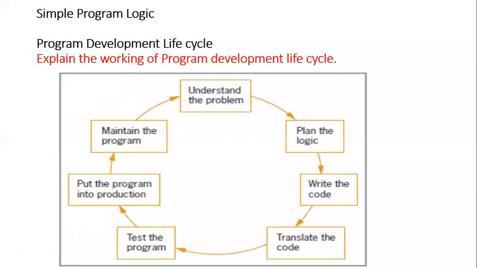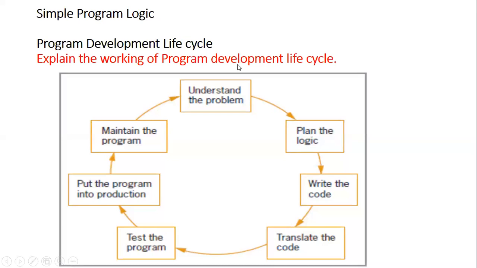To perform this in a computer programming environment, you should have a certain logic or a certain sequence of working in the programming environment, and it is called a skilled task. This should be one of the good skills everybody has, and every part has a certain skill, and that is represented in the program development life cycle. This diagram interprets the working environment of the program development life cycle.